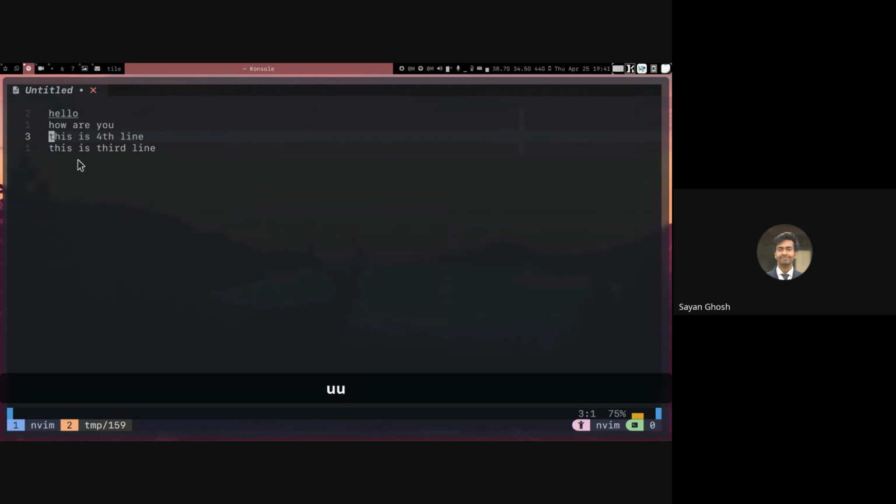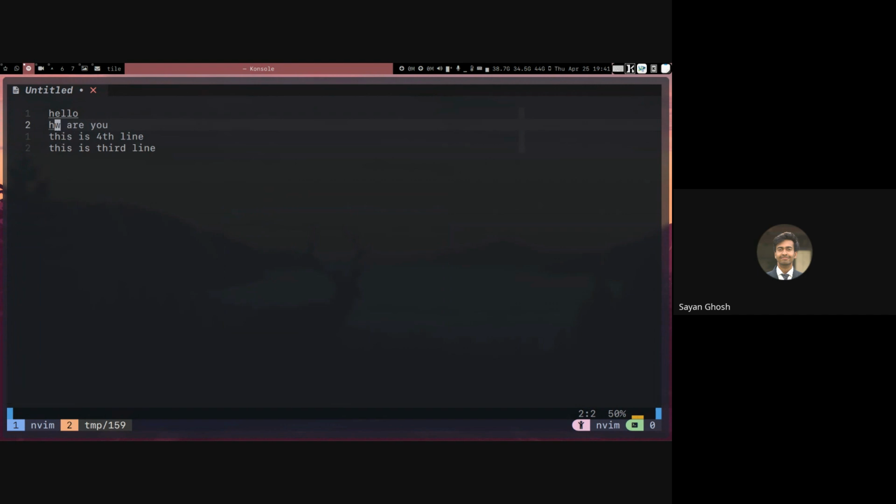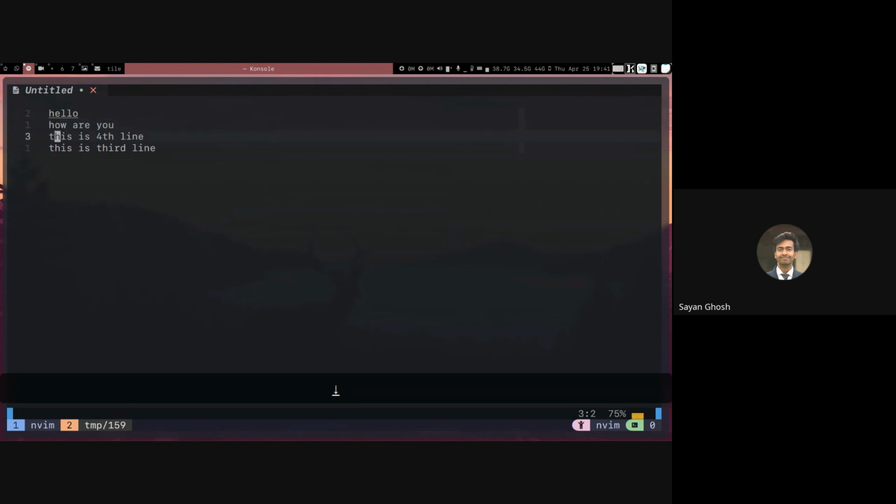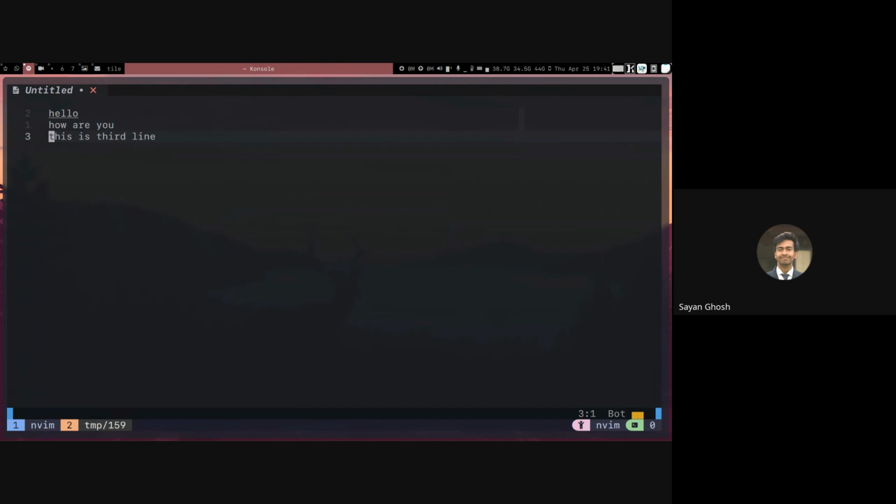If I do the same thing again, let's say I go here, I do X and remove the O, but instead of lowercase p, if I do uppercase P, then it is printed before the cursor, right? So it goes back how it was. Similarly for DD, even if you use DD, it will delete the line. Anything that you delete in Vim is always put into the buffer, so you can always paste it back. There is no difference between deleting and cutting. Cutting and deleting are the same thing.